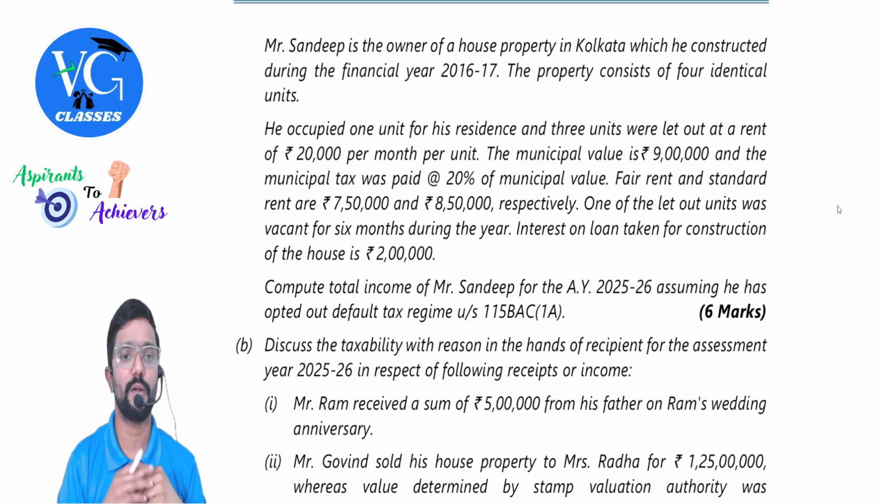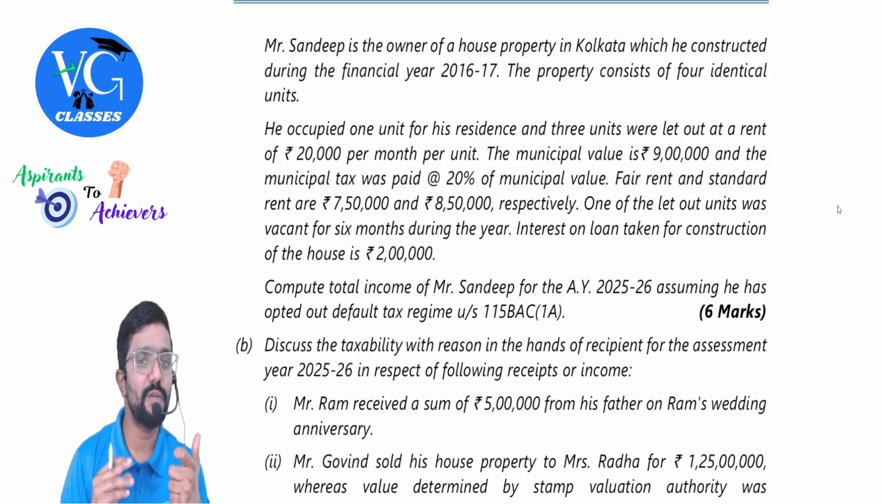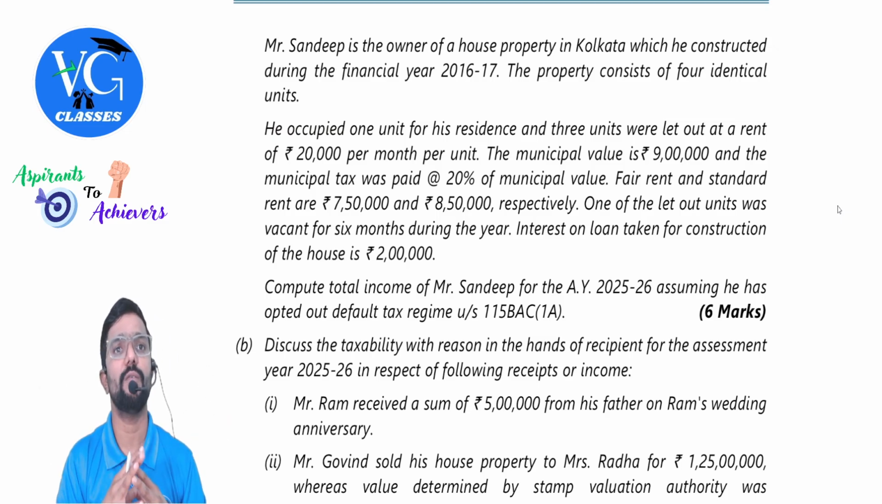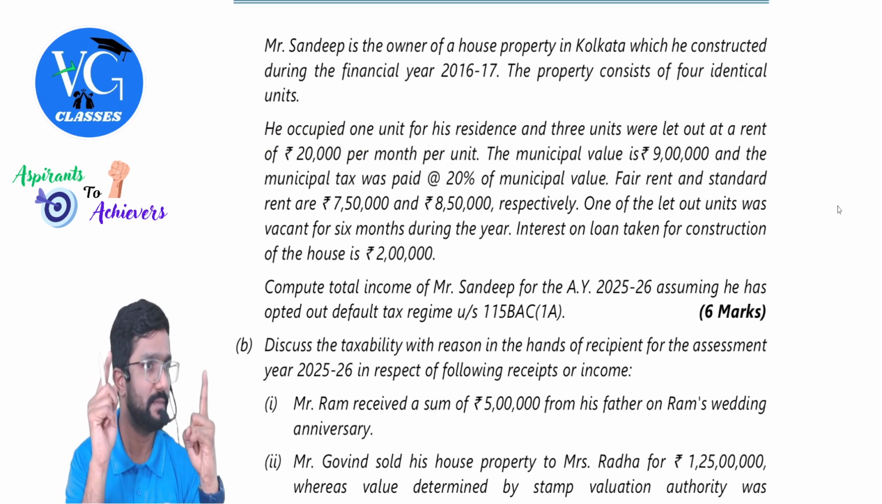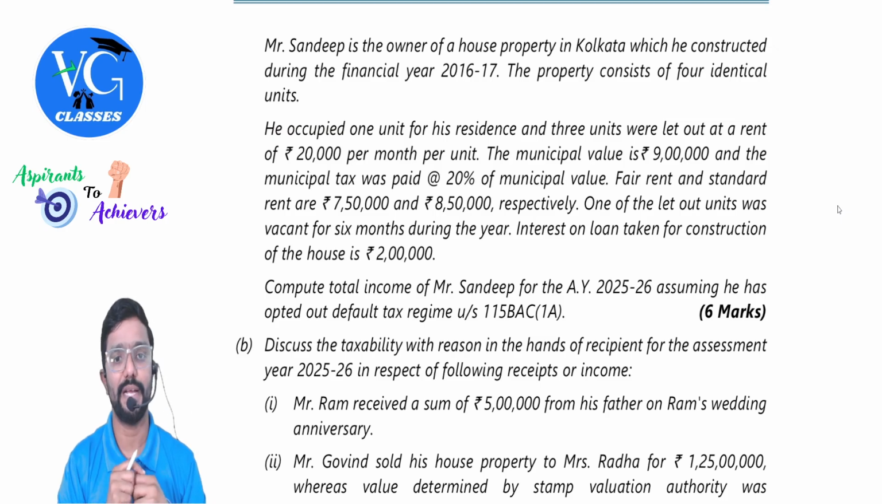Income from house property. The municipal value is 9 lakh and municipal tax was paid at 20% of municipal value. Municipal value they didn't give. Is it unit wise or is it for the entire property? What do you consider? Entire property, guys. Then fair rent and standard rent are 7 lakh 50 and 8 lakh 50 respectively.